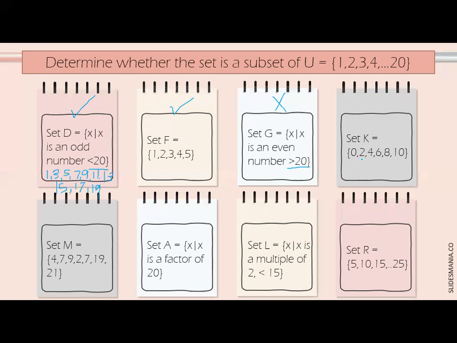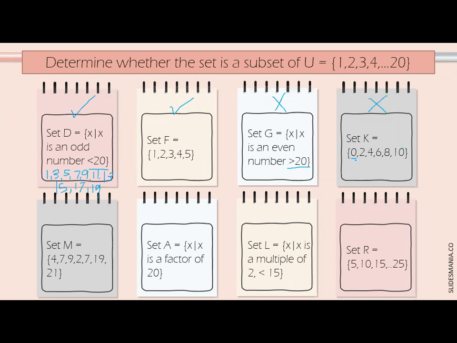Next, set K, meron siyang mga elements of 0, 2, 4, 6, 8, 10. Is that a subset of universal set? Tignan natin yung mga elements. We have 0 here. Meron ba tayong 0 sa universal set? Wala po. That's why it's not a subset.